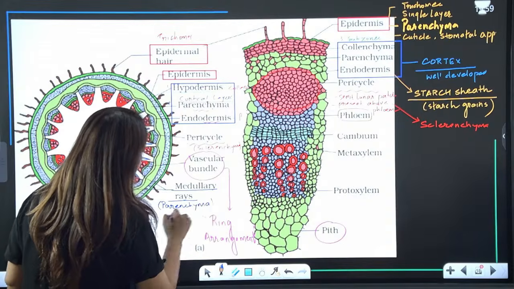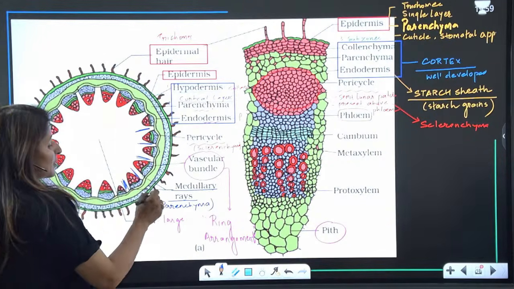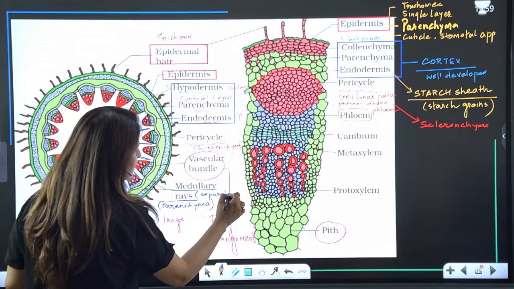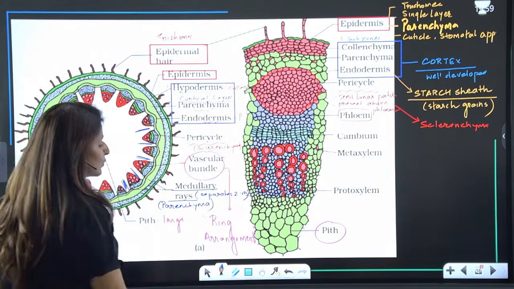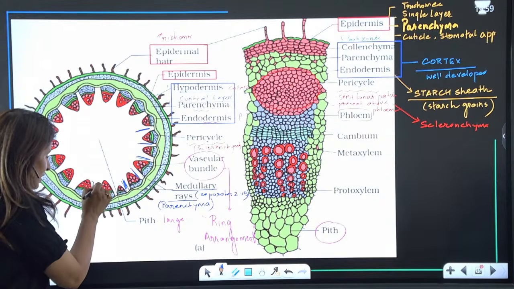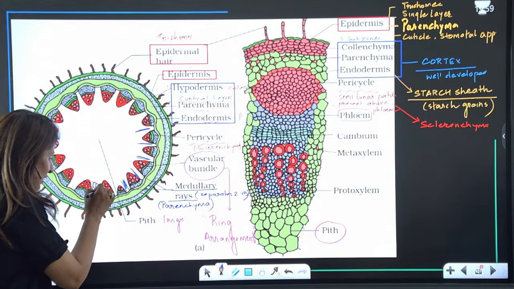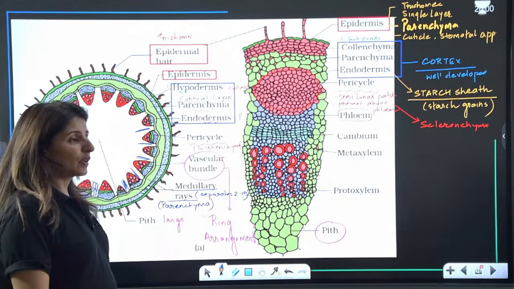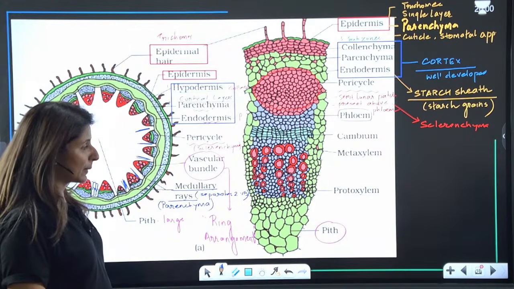It is made up of parenchyma that separates the two vascular bundles. These are radially arranged. So the parenchyma is arranged like this, radially, and separates the two vascular bundles. Please tell me these points are clear.